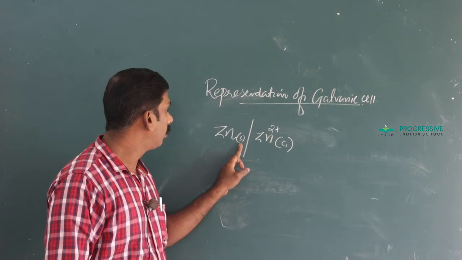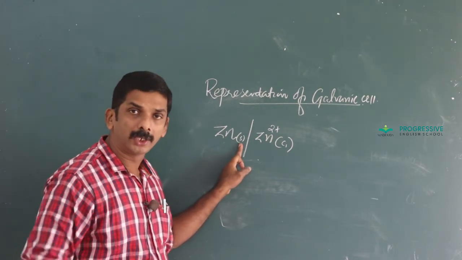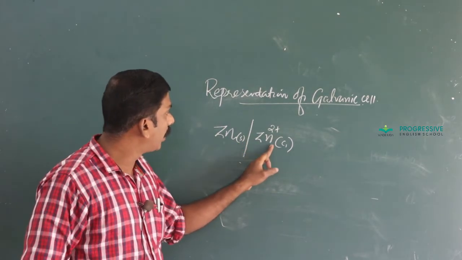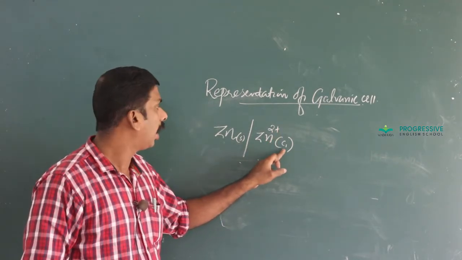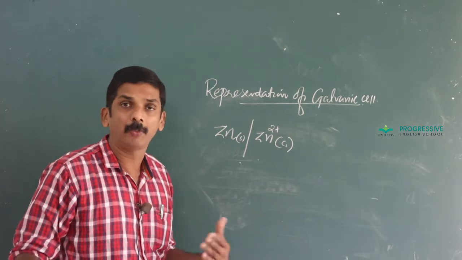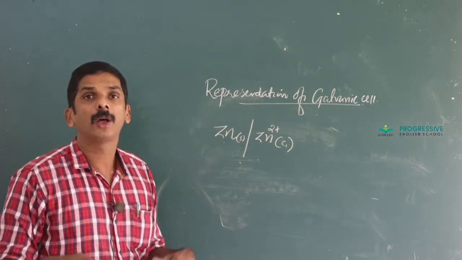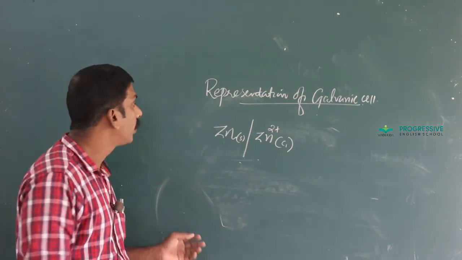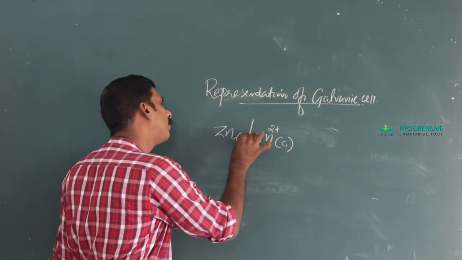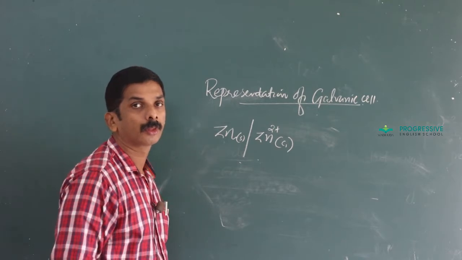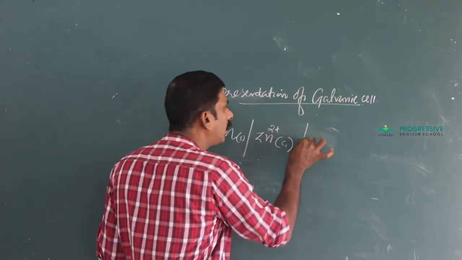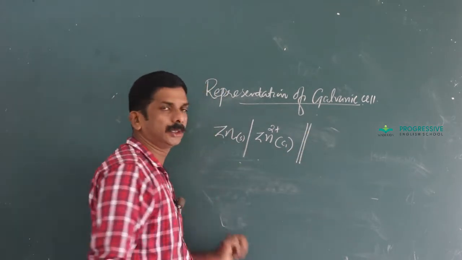Zn in solid state, a zinc rod dipped in zinc sulfate, that means Zn2 plus, having a particular concentration, say 0.1 molar, 0.2 molar, 0.01 molar, like that. The metal solution interface is represented by using a vertical line. And here there are two vertical lines.